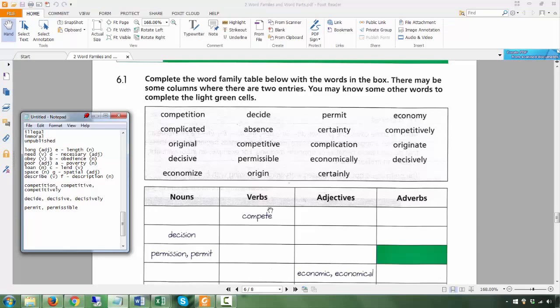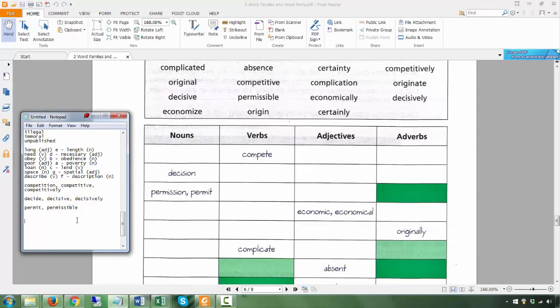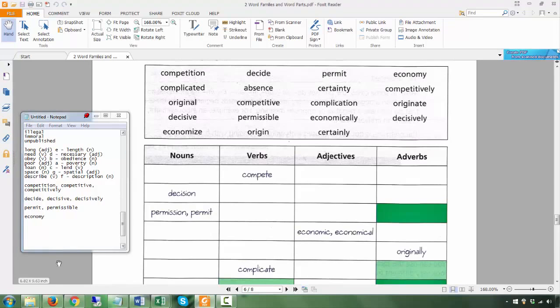Economic or economical, the noun would be, let's see, economy. The verb would be economize, and the adverb will be economically. Okay, and origin, the noun will be origin, the verb will be originate, the adjective will be original.